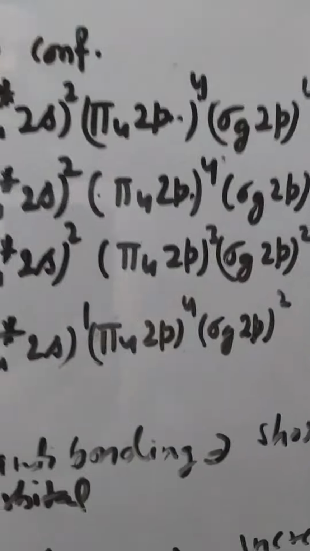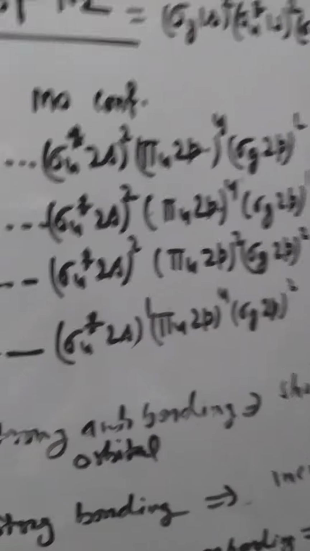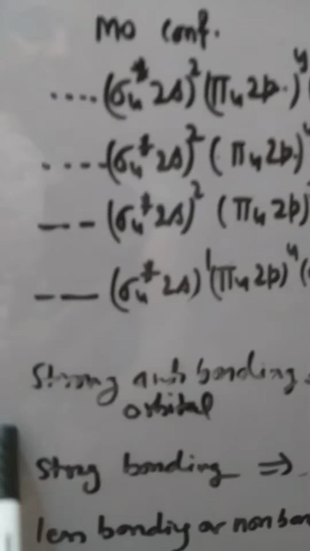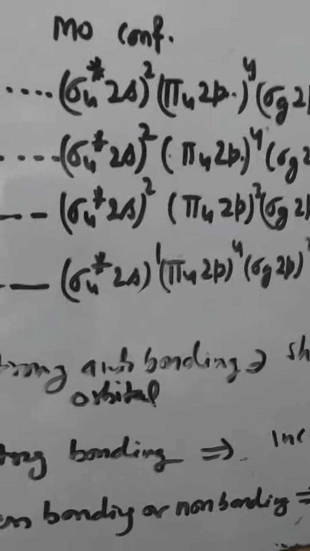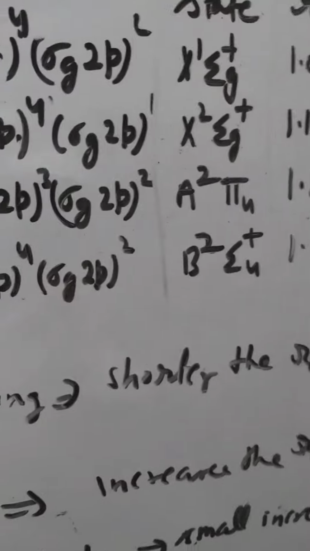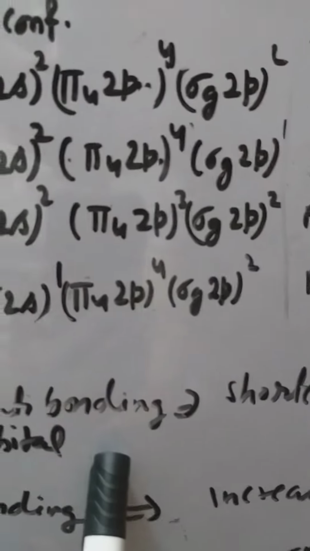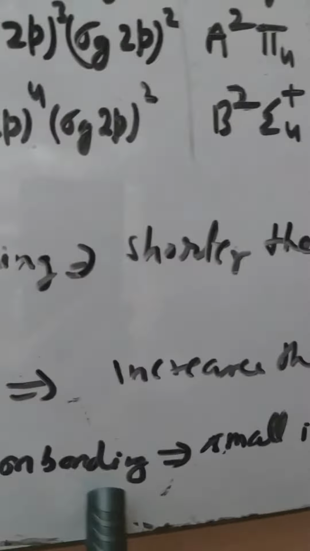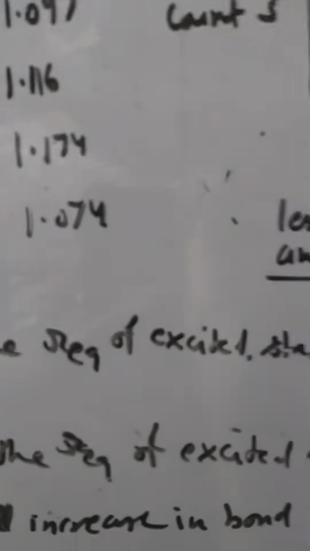Before going through the UPS spectra of any type of molecule, we must always keep these three things in mind: strong bonding transition means an increase in the Req. Strong anti-bonding orbital transition means shorter Req, and less bonding or non-bonding means a small increase in the bond length.